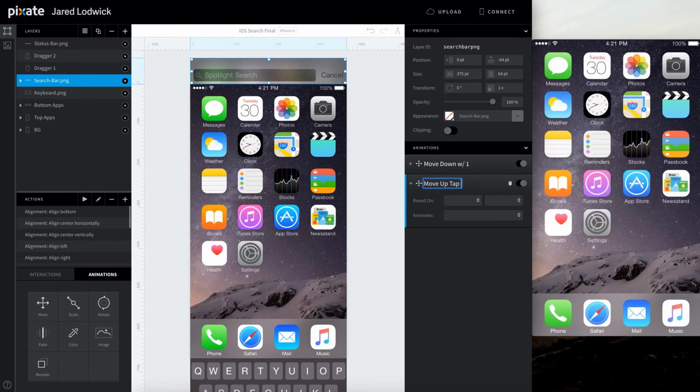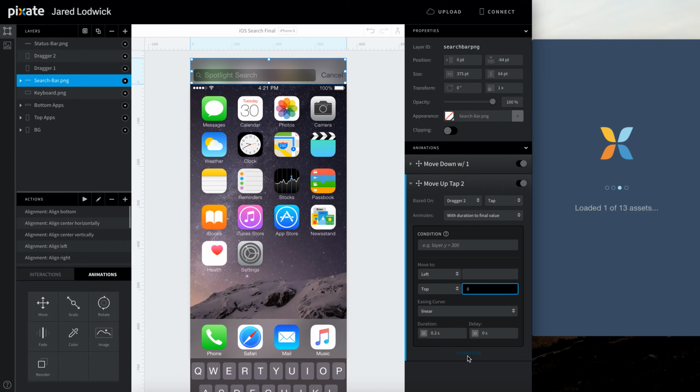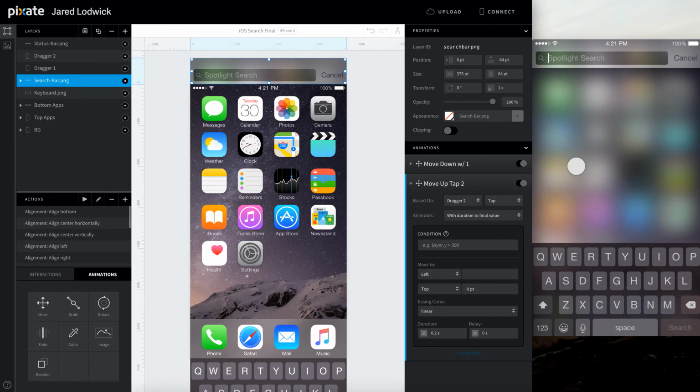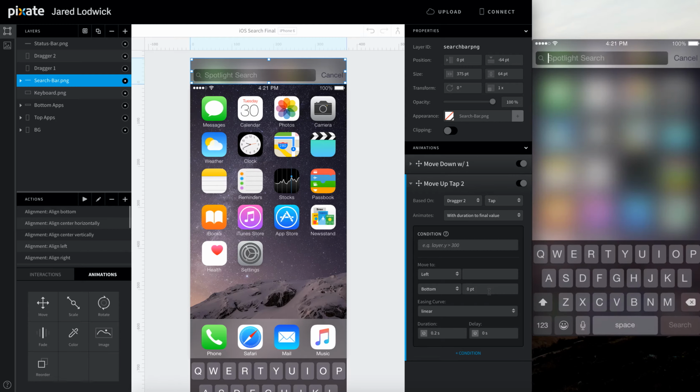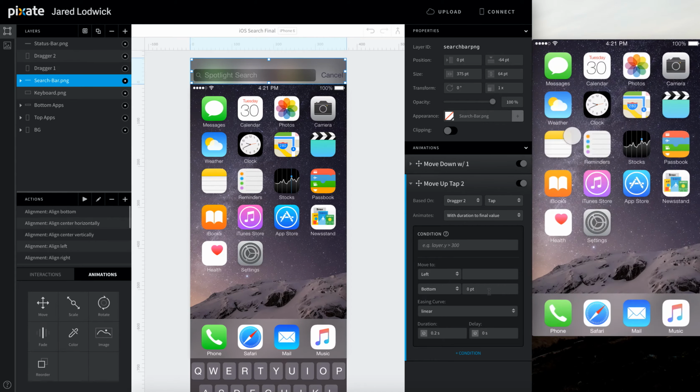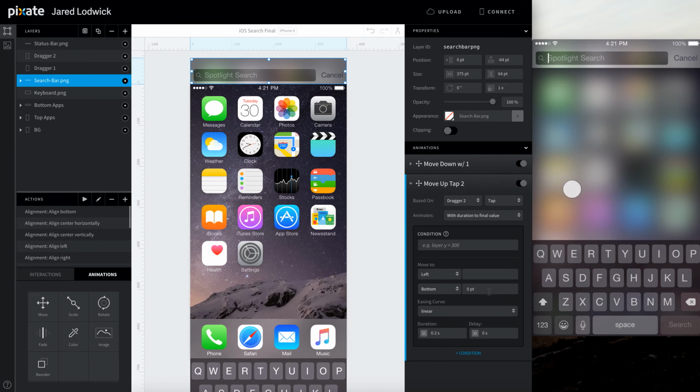Move up, tap 2. Up to 0, just like that. So now if I set this, oops, bottom. We want the bottom to go up to 0. There we go. There, it resets. Now if that's good enough for you, you can leave it there.